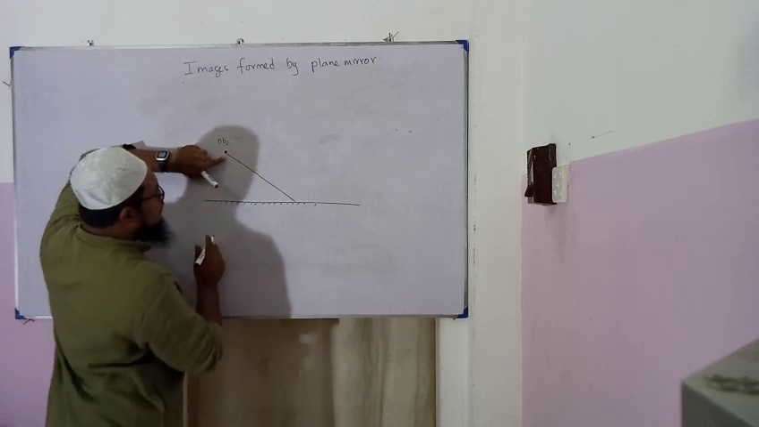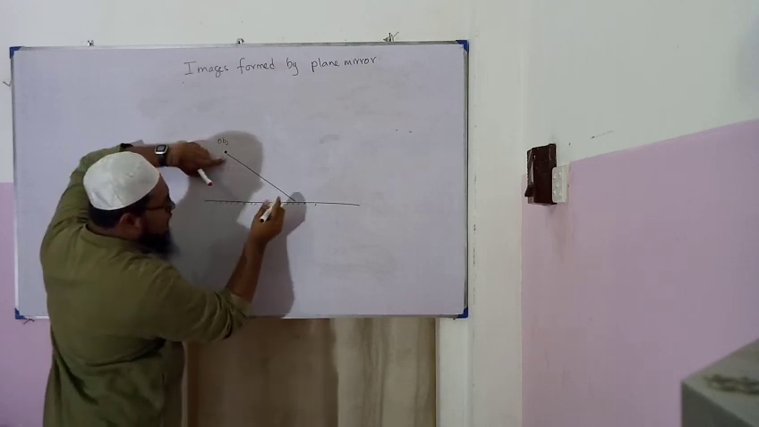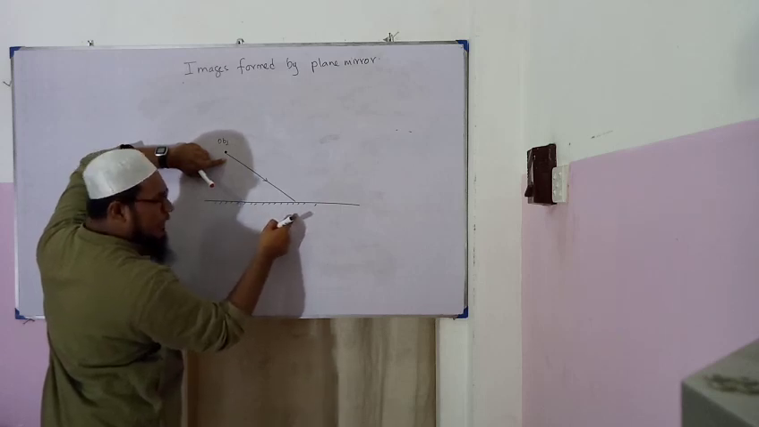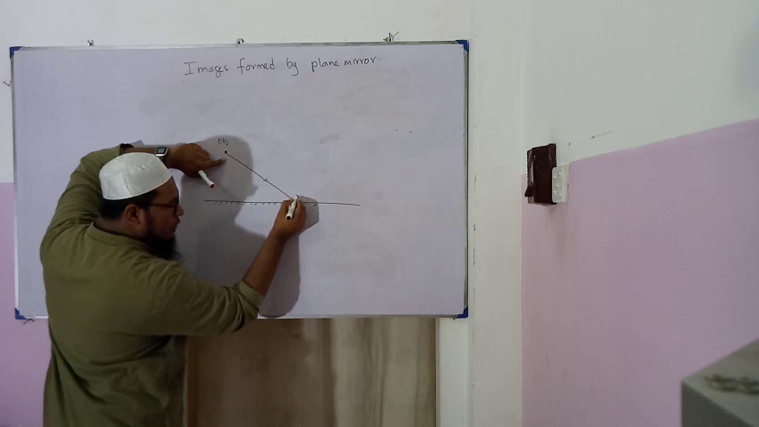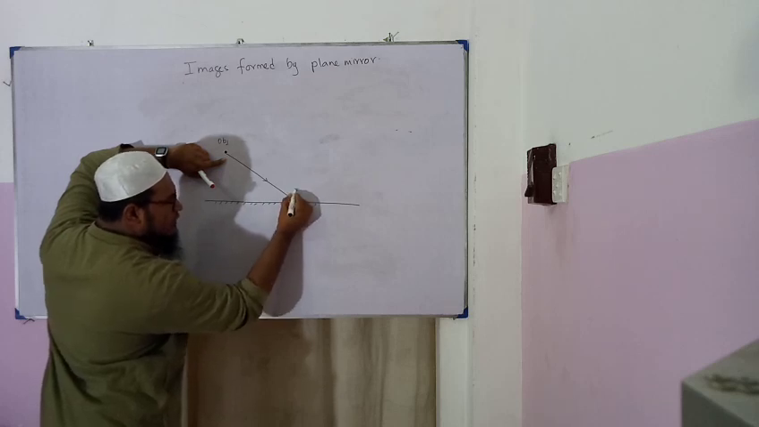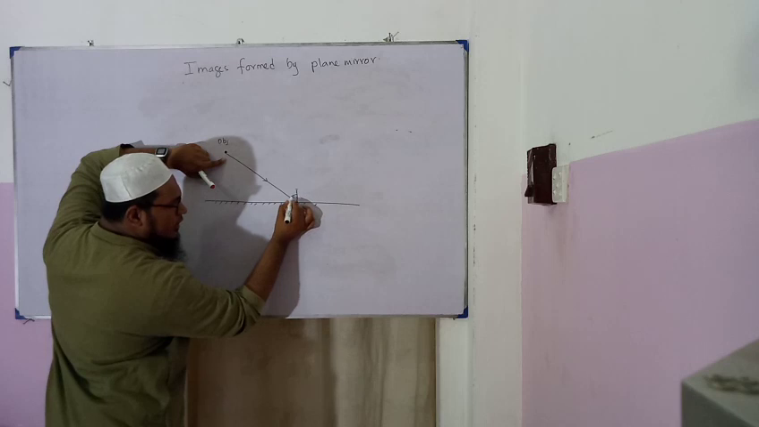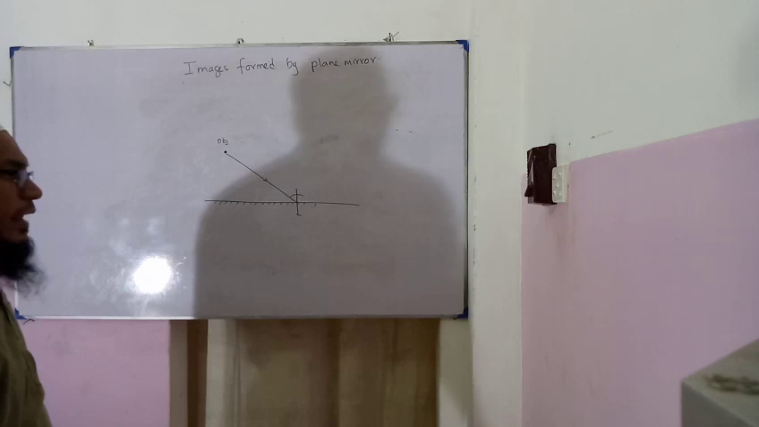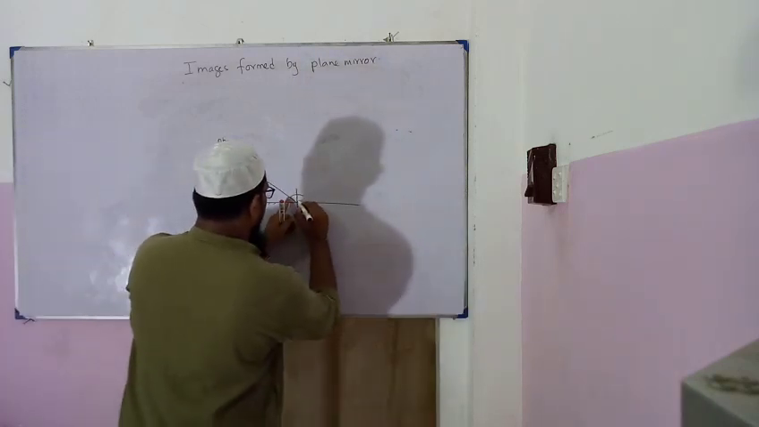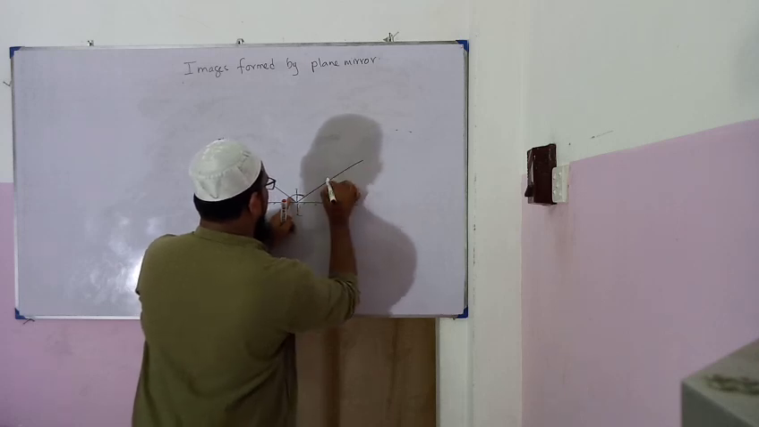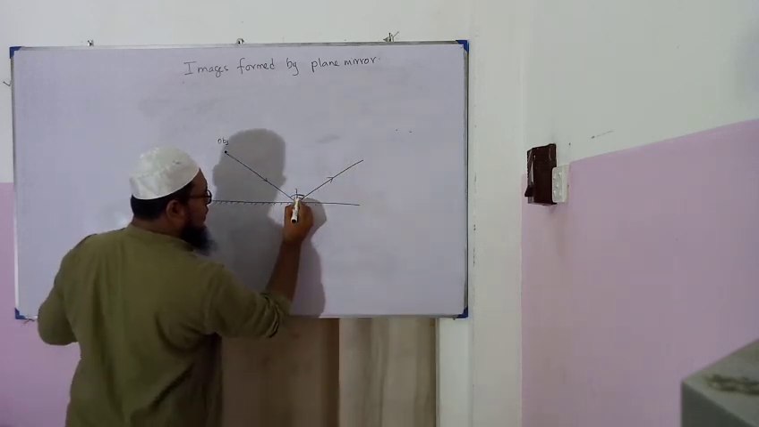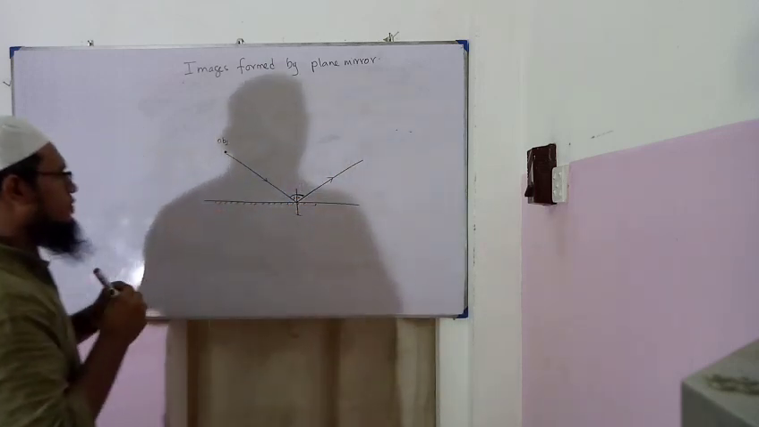Now, this point is emitting light. It falls on the plane mirror. As per our plane mirror theory, we draw the normal at the point of incidence. This is the normal. This angle should be equal to this angle. Now we can draw the reflected ray. This is the reflected ray. Incident ray, reflected ray. Incident angle, reflected angle. This is one.